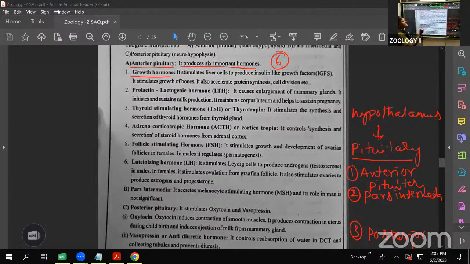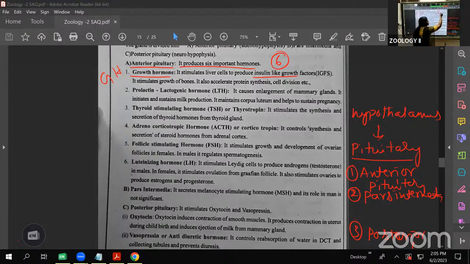What is the function of the growth hormone? GH, simply we call it growth hormone. This growth hormone mainly stimulates the liver cells. The liver cells produce insulin-like growth factor, not insulin.